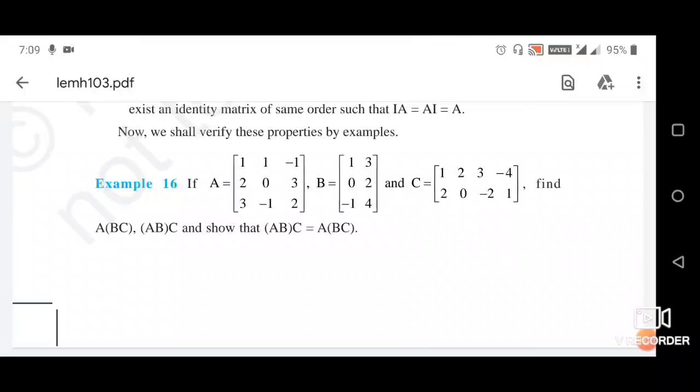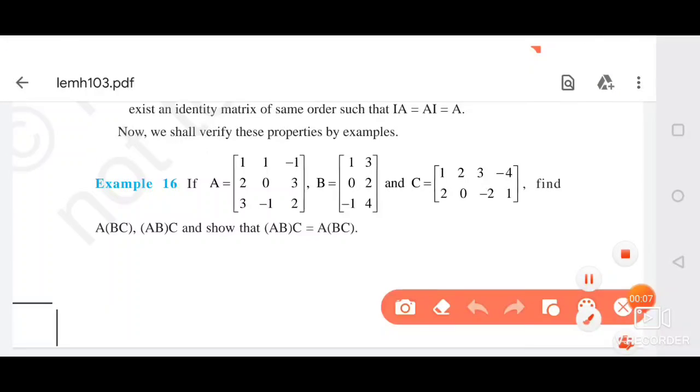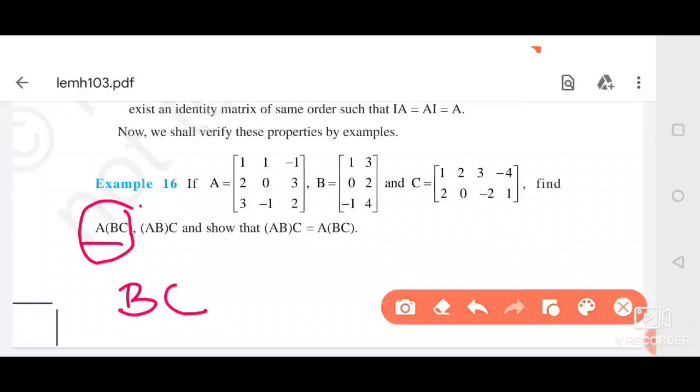Example 16: three matrices are given, A, B and C. You have to find A into (BC). To find this, first of all you have to find BC. Then you have to find A into BC. So it is clear how to find A into BC.